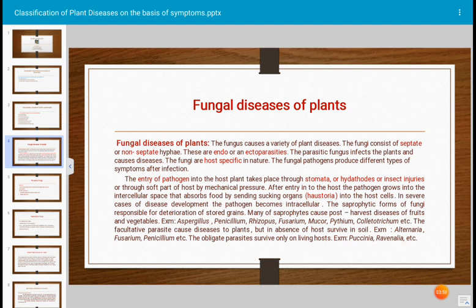Endoparasites may be intercellular or intracellular. Initially, most parasitic endophytic fungi remain between the cells, and later on they become intracellular. And some pathogenic fungi are ectoparasites.